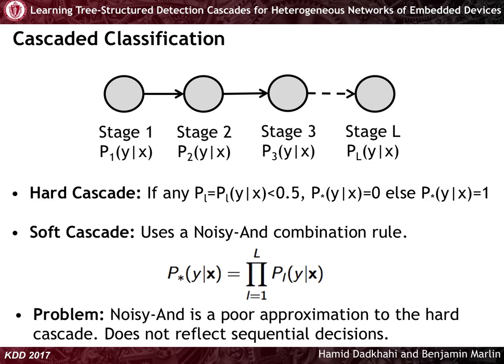In Cascaded Classification problem, hard decision rule is used, but previous work on learning cascade classifiers is based on soft cascade, which uses a noisy AND combination rule. The output probability is the product of the probabilities of different stages. The objective function for soft cascade doesn't know anything about the ordering of the stages, but a cascade is still operating using hard decisions, which is not a good match to the training objective.